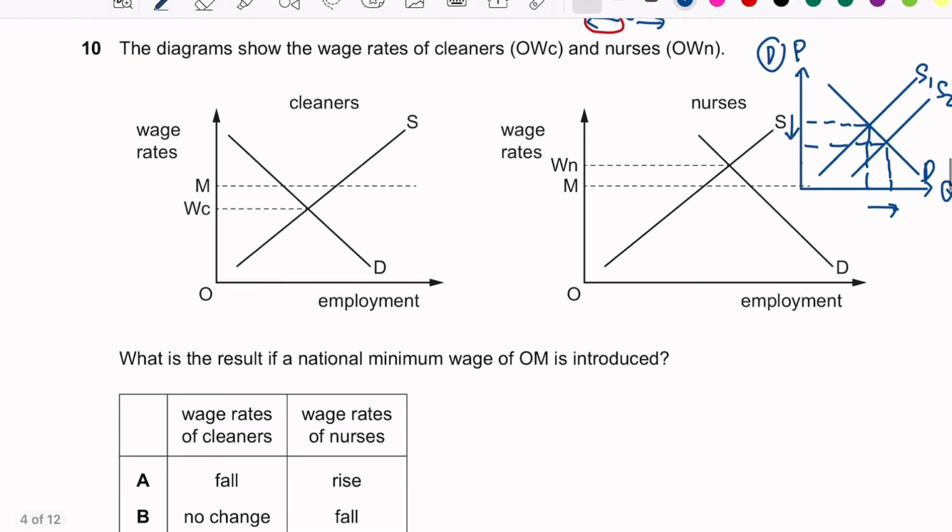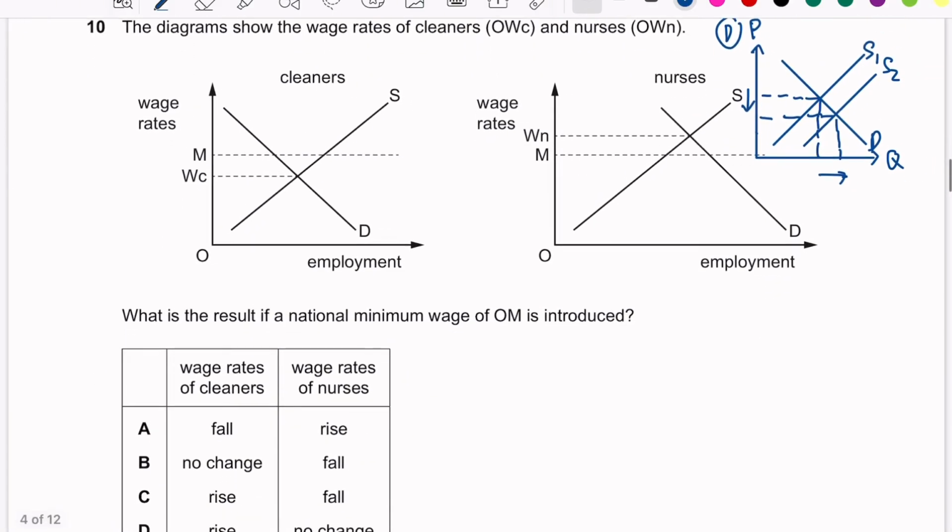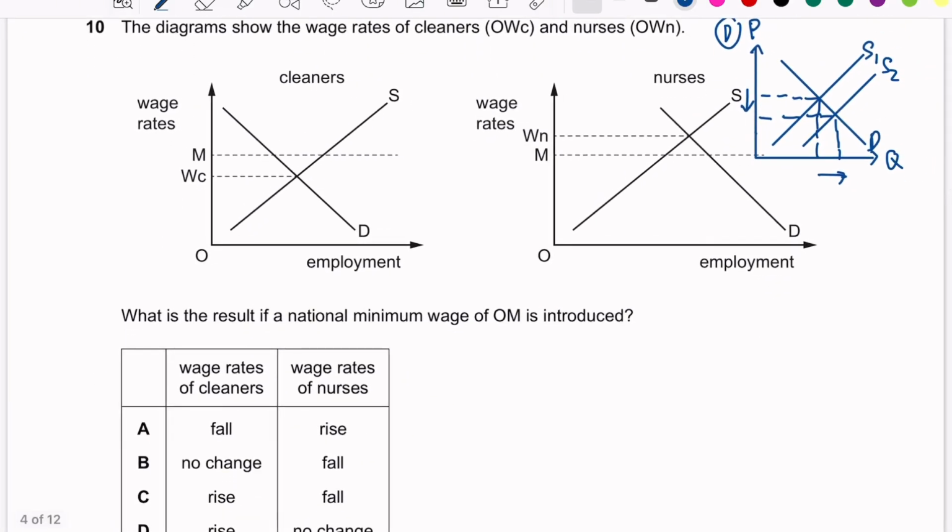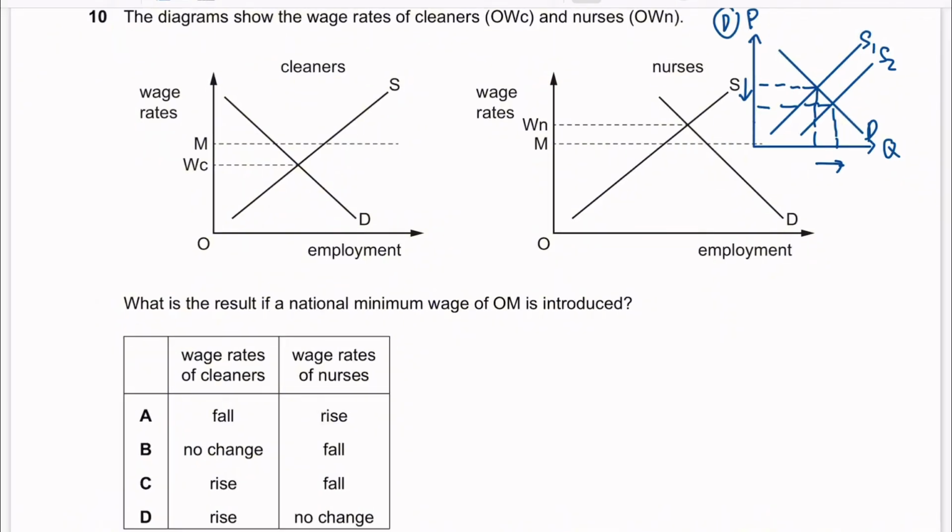Moving on, question 10. The diagram shows the wage rates of cleaners and nurses. What is the result if a national minimum wage of OM is introduced? To know the changes in wage rates, we need to compare the national minimum wage, OM, to the wage rates. First, the cleaner wage rate, WC, is already lower than OM.